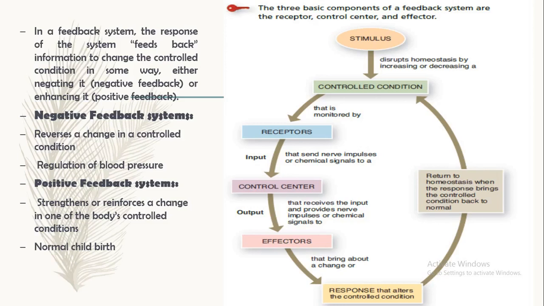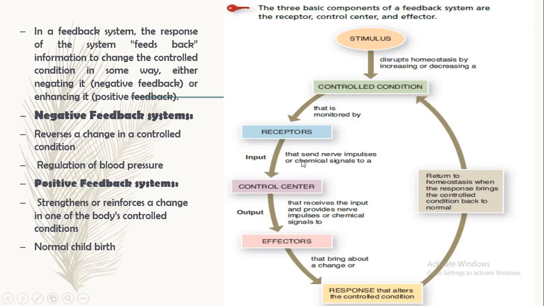An example is normal childbirth. Now see, here are the three basic components of a feedback system, which are a receptor, control center, and the effector. Here is the stimulus. It disturbs the homeostasis by increasing or decreasing a control condition that is monitored by the receptor, and these receptors send the impulses towards the control center, or the input.